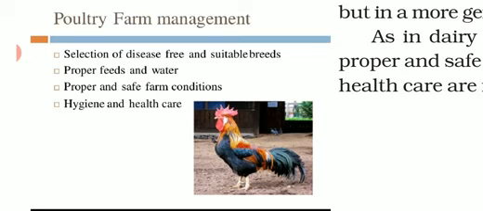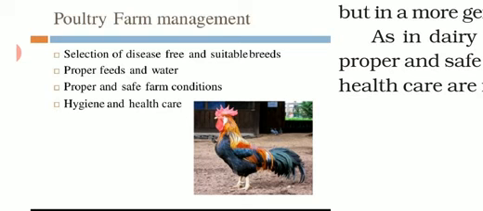Number 2 is proper feeding management and water management. Now write down the point, vitamin A and K should be rich in the diet of broilers. So I am repeating, broilers are those which are producing meat. So the diet should be balanced.